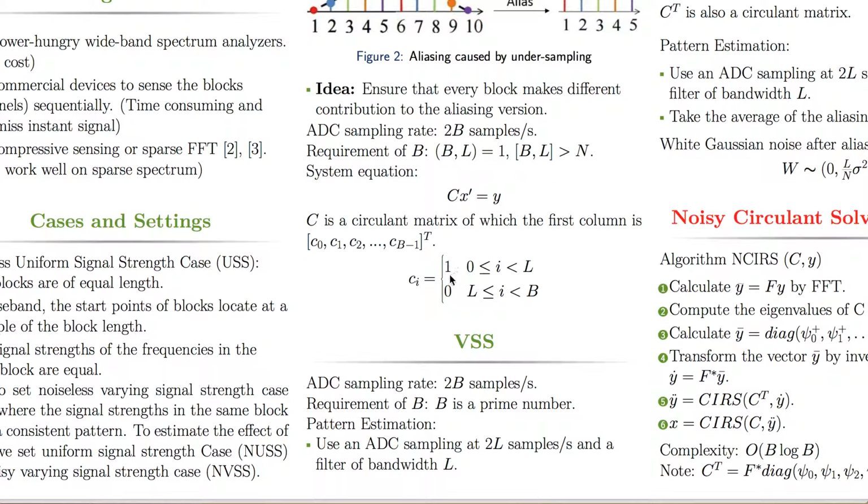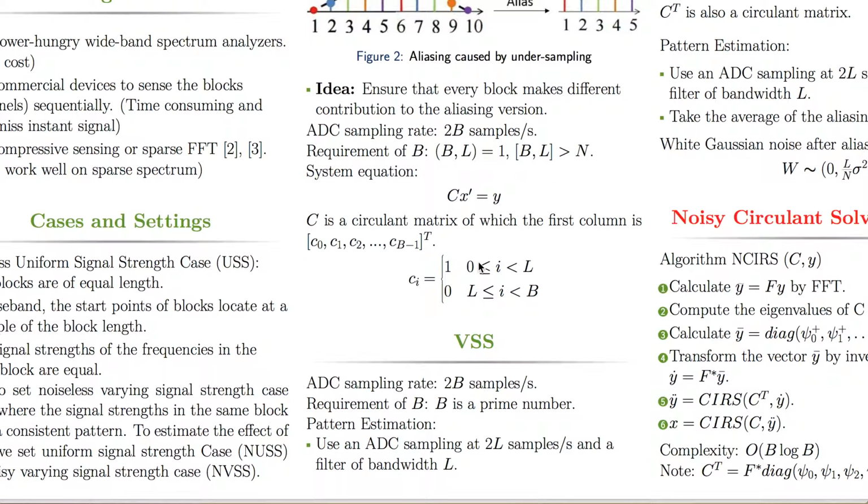For the one series, we can add a delta parameter behind. We have 1 plus delta 0, 1 plus delta 1, to 1 plus delta L minus 1. Because the C matrix gets more complex, the requirement of B is more restricted. B is a prime number here.